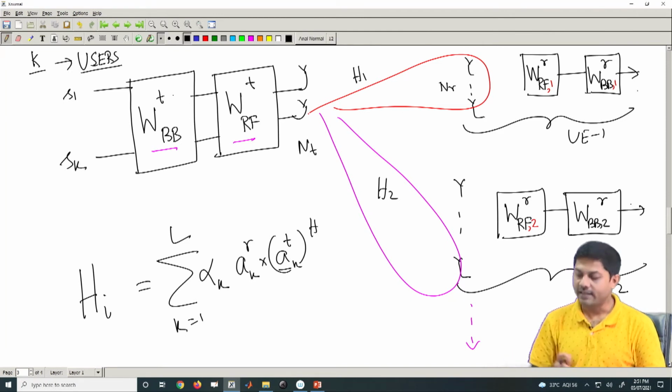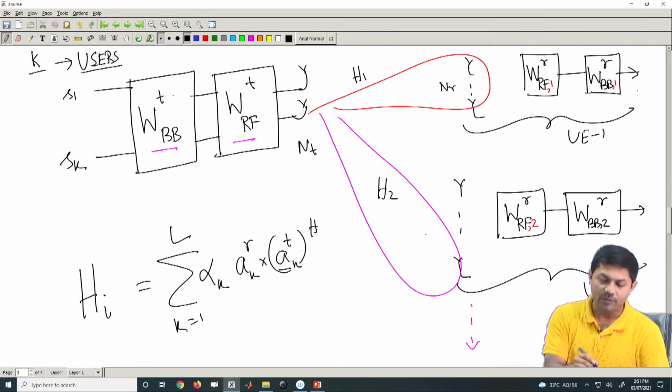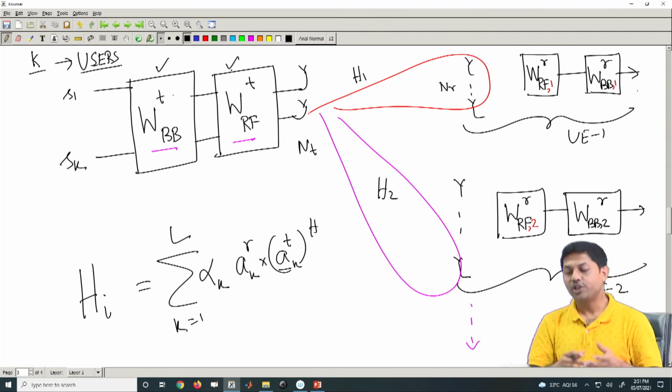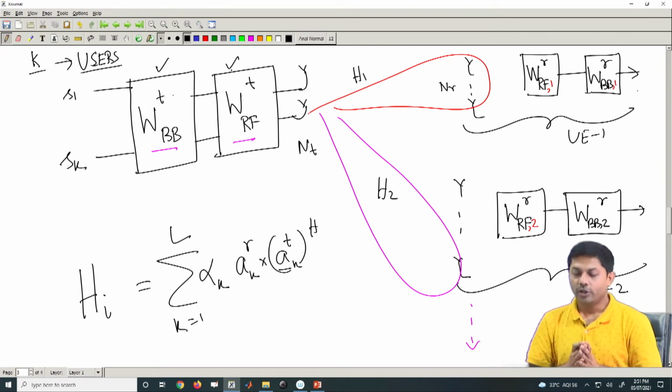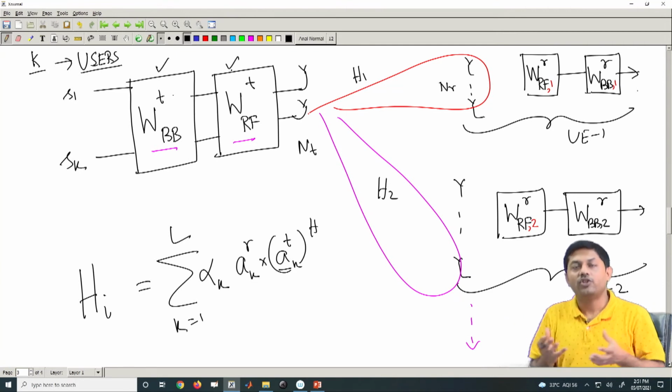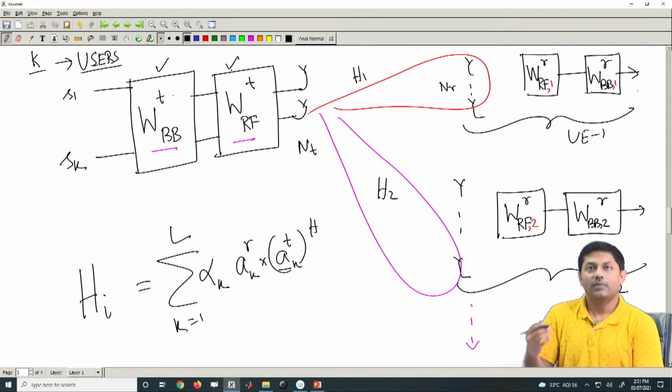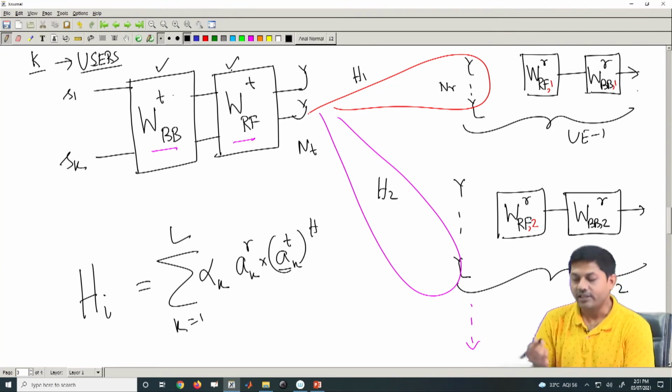Now, if I just minimize for user 1 and solve this problem, which is very good, the only problem is that you get a WBB and WRF which is only meant for user 1, but that is not the case, because you have a common WBB and common WRF. So, it has to be some sort of joint optimization. So, I make the statement slightly different.